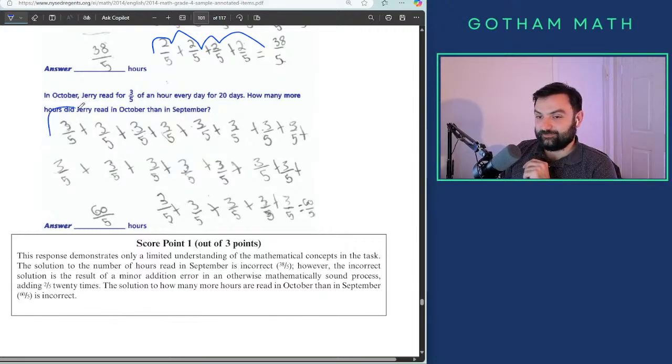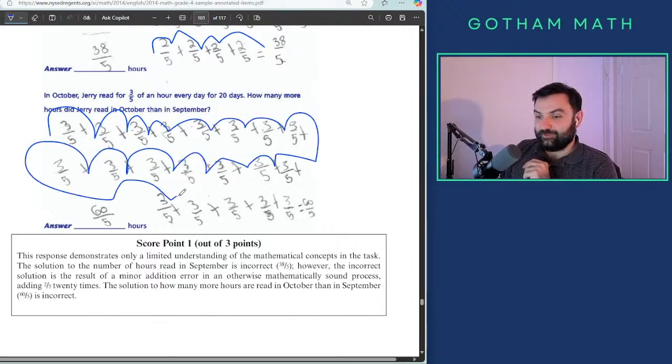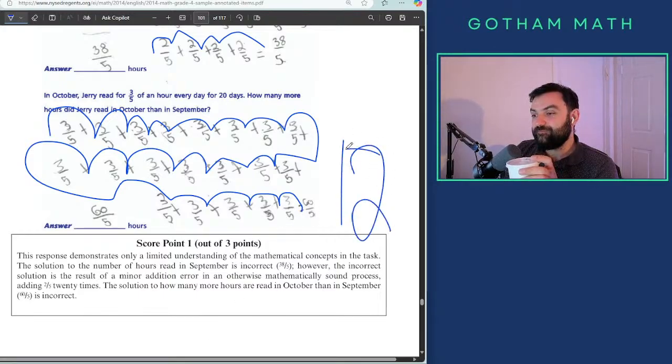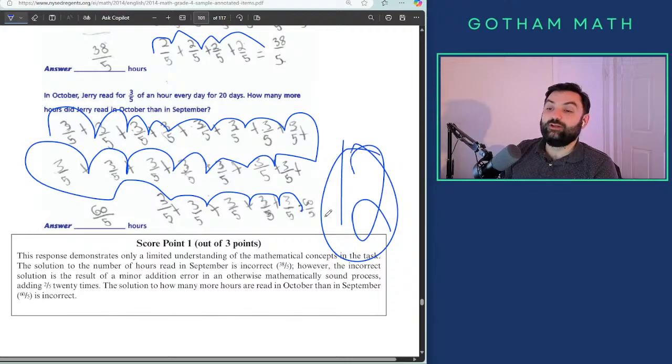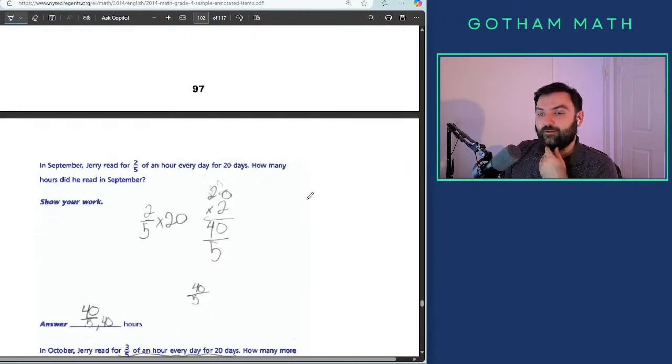I did it once on my third grade state test. You're not gonna do addition instead of multiplication. You know what I mean? It's repeated addition. Next. I did that on my third grade state test, so you'll get freaked out by me.